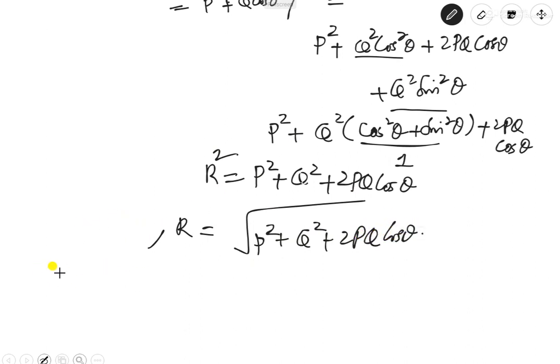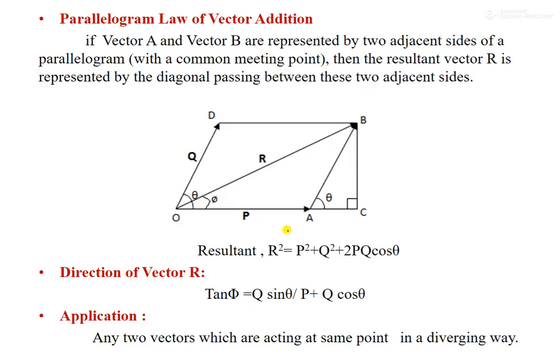And suppose you want the direction of this resultant. Direction of vector R means what this resultant vector is making with respect to this axis. We say the direction of the resultant vector is tan phi, which is equal to opposite side by adjacent side. The opposite side, we know, is Q sin theta, and P plus Q cos theta is the total adjacent side. This is OA plus AC, and this is BC here. So tan phi is equal to this by this. This gives the direction of the vector R.